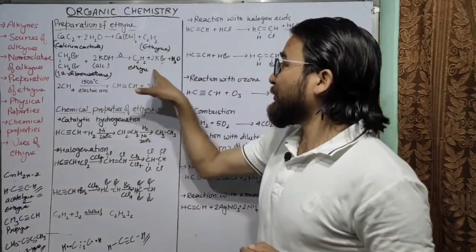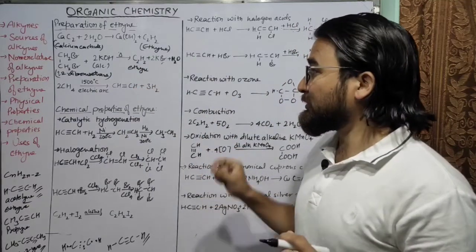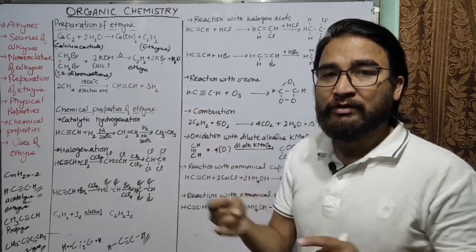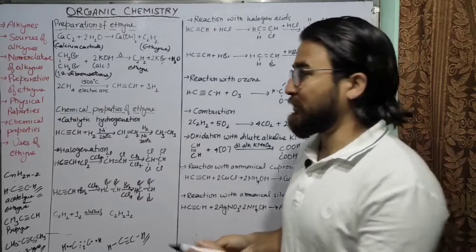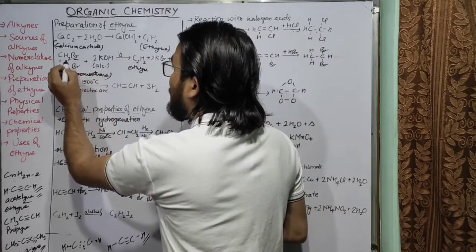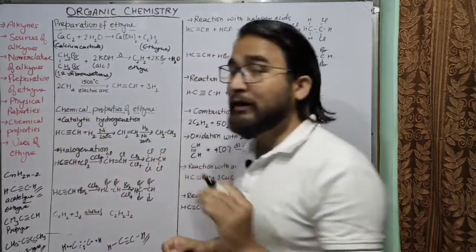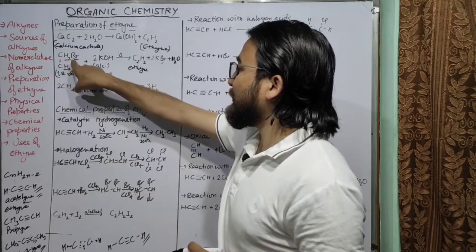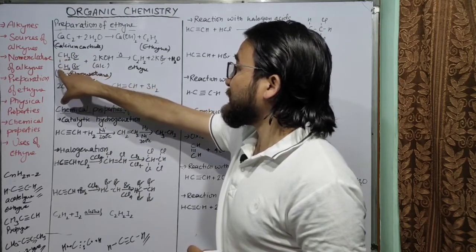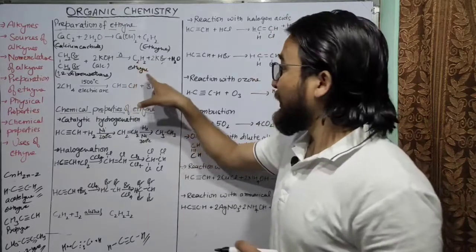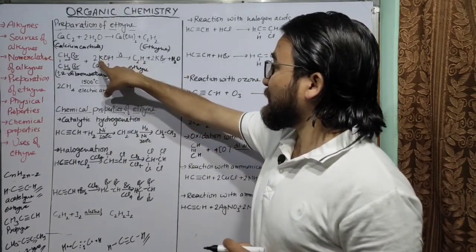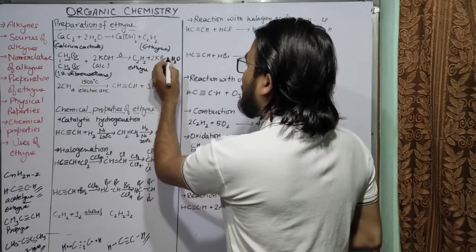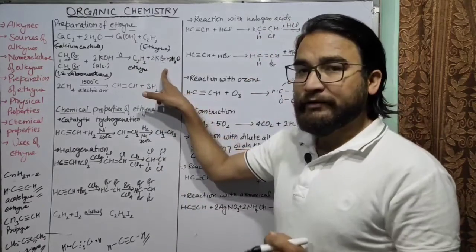Now how does it form ethyne, potassium bromide and water? This reaction is also called dehydrohalogenation reaction. Dehydrohalogenation means removal of hydrogen and halogen. What is the halogen here? Bromine. So 2 hydrogen atoms and 2 bromine atoms will be removed. It will form CH triple bond CH, that is C2H2, and the 2 bromine atoms will combine with potassium and 2 hydrogen atoms will combine with OH. So it will form 2H2O. I hope you have understood this reaction.